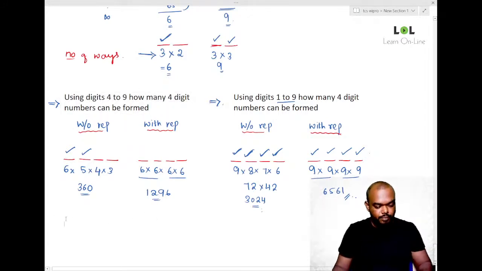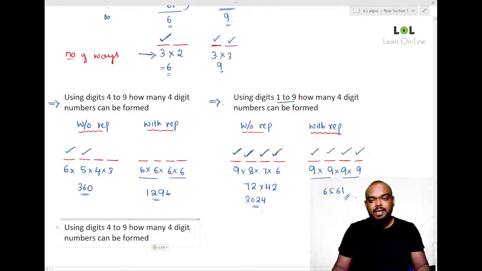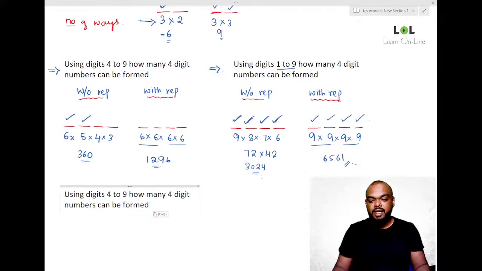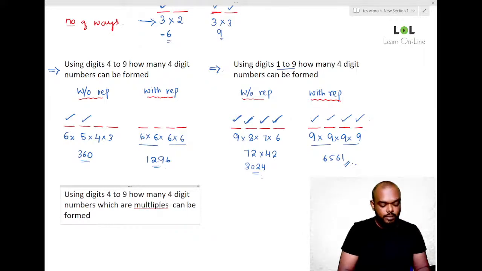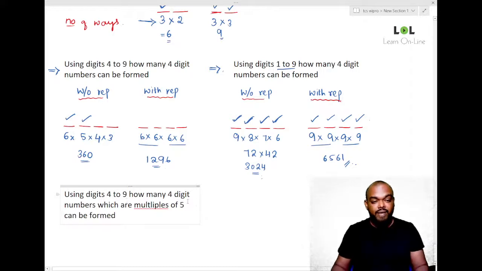Now, next, let me slightly modify the question again. Suppose I ask you, using digits 4 to 9, how many 4-digit numbers which are multiples of 5 can be formed?